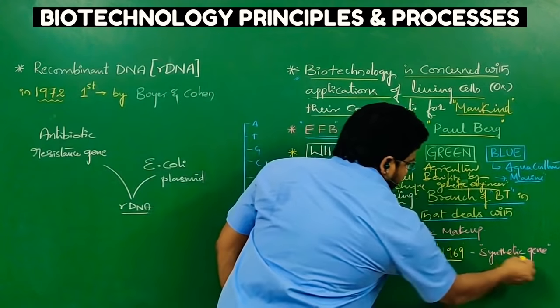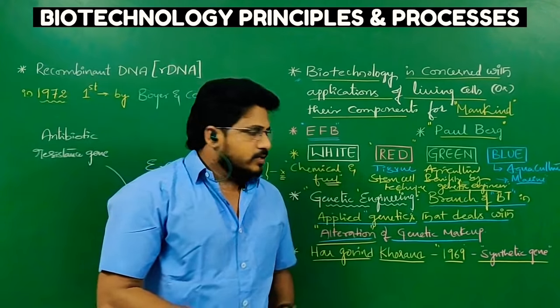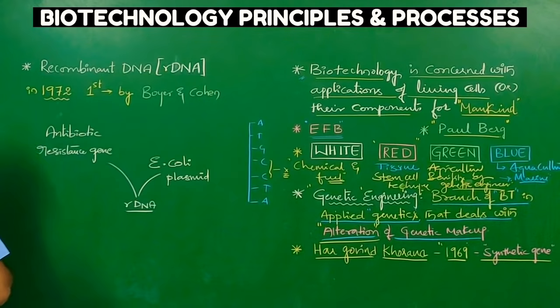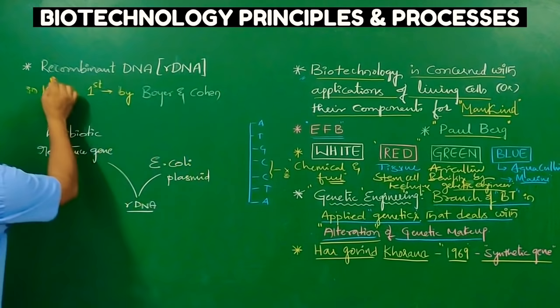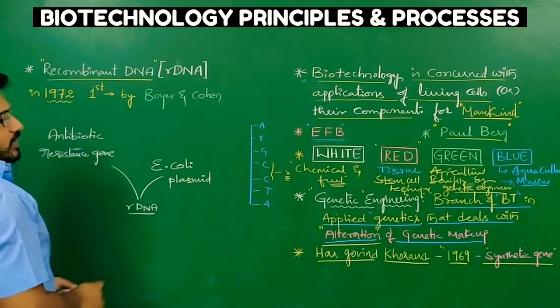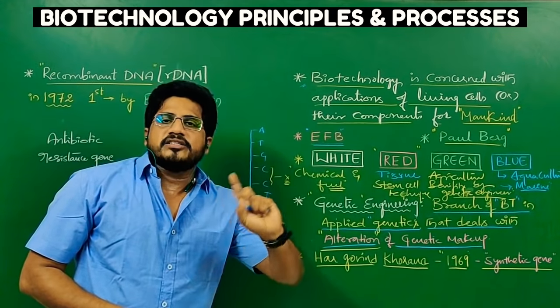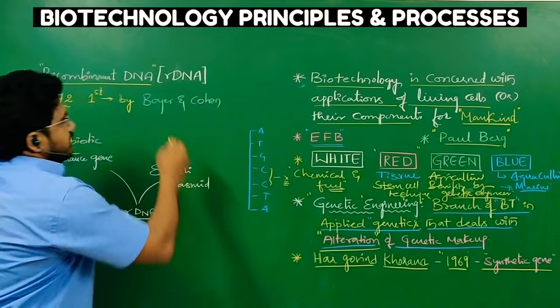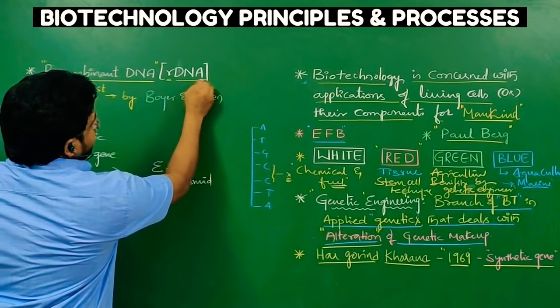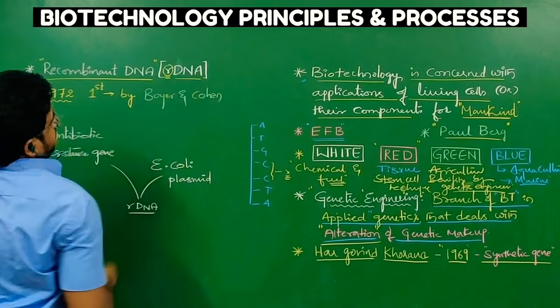In 1969, a gene was synthesized by using genetic engineering. Let us discuss what exactly genetic engineering is. It is also called recombinant DNA technology. What was that? Recombinant DNA technology. Here R stands for recombinant, so the short form is rDNA technology. rDNA technology means recombinant DNA technology.